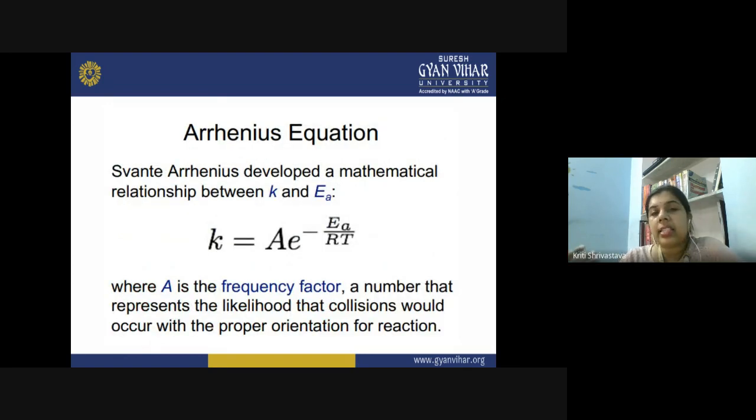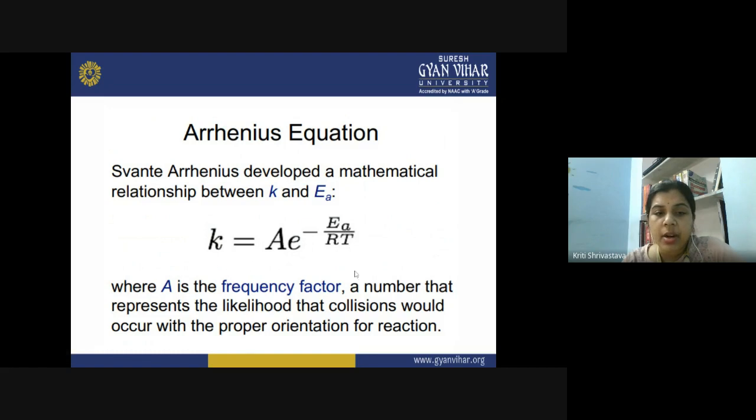Then let us talk about the Arrhenius equation, which is very important when we talk about activation energy. Arrhenius was a scientist who developed a mathematical relationship between the rate constant, small k, and the activation energy of a particular reaction. How the rate of reaction and activation energy are correlated can be given by the Arrhenius equation: k = A e^(-Ea/RT).